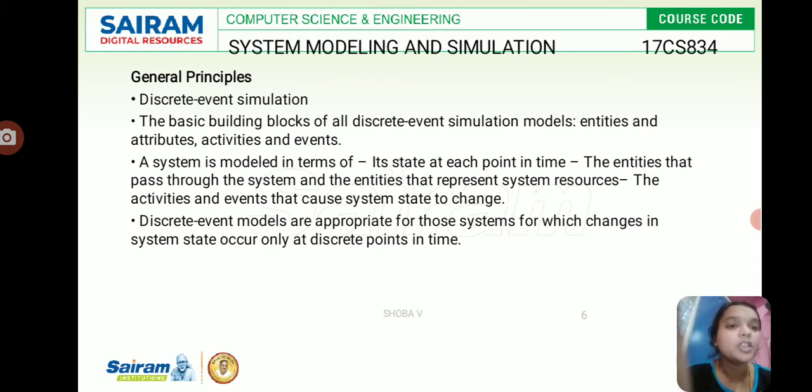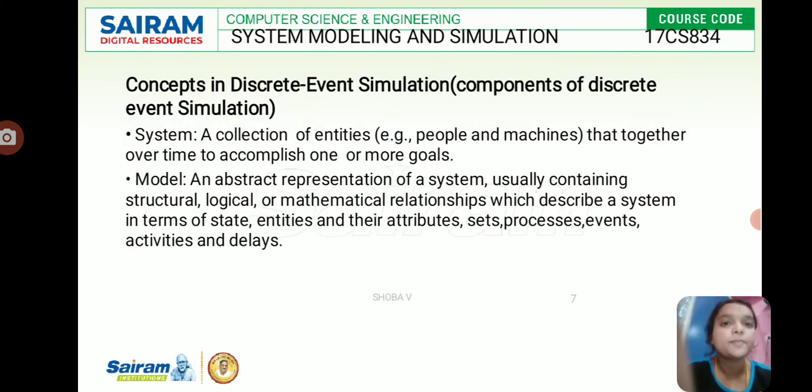So he is not going to stay back in the bank, it's not continuous. He comes to the bank, gets serviced by the server, and then goes back to his home. So we can say the discrete event models are appropriate for those systems for which changes in system state occur only at discrete points in time.